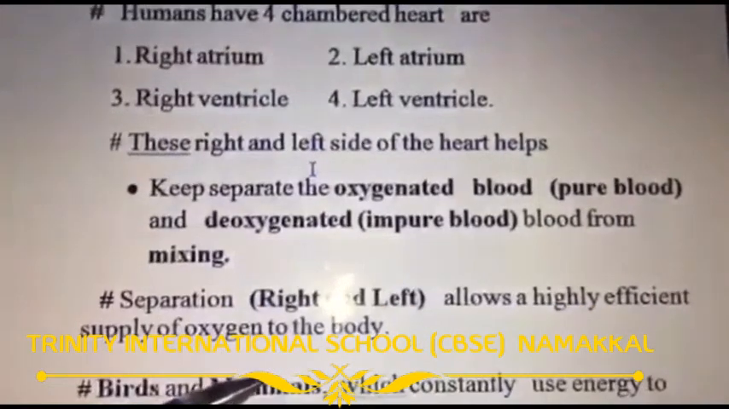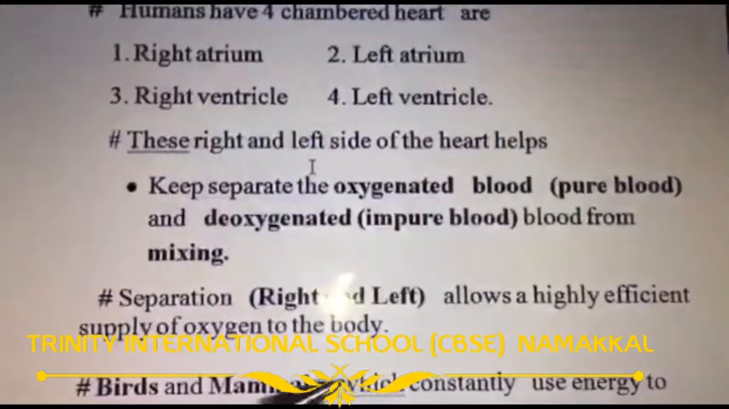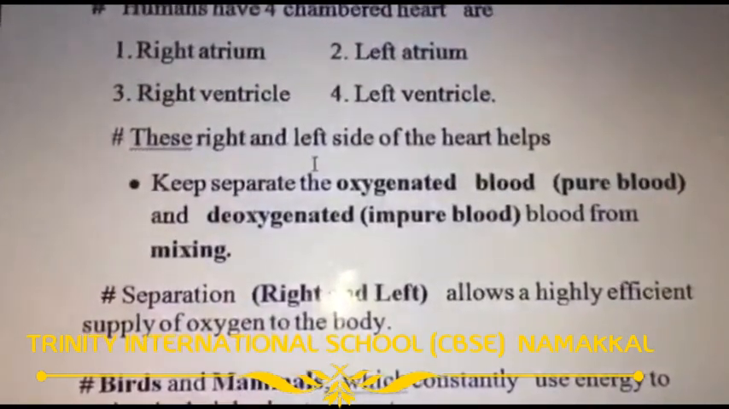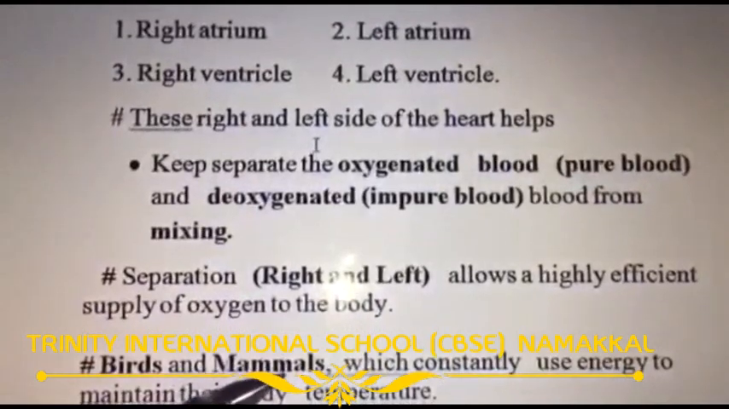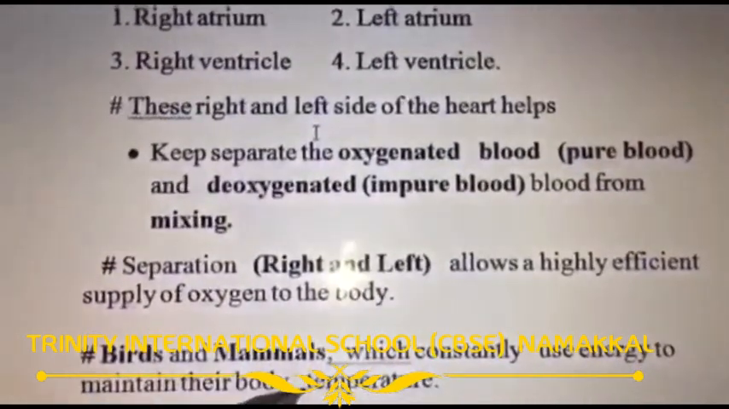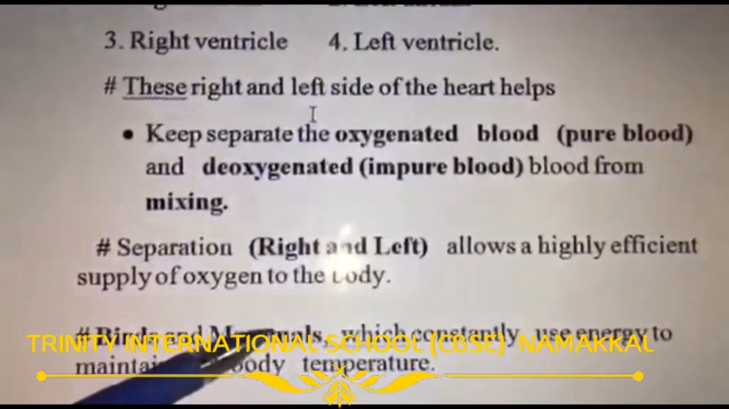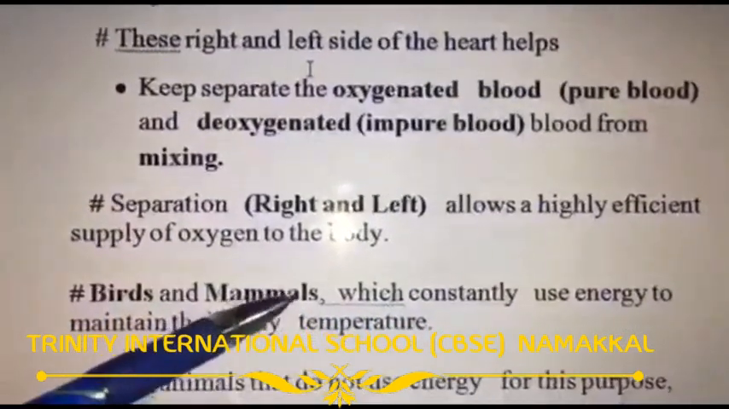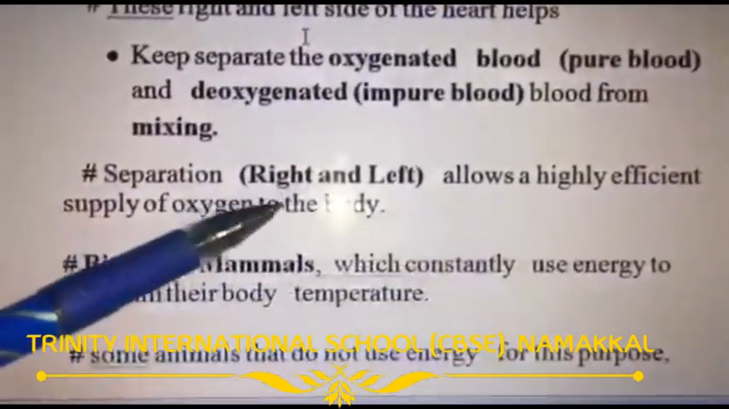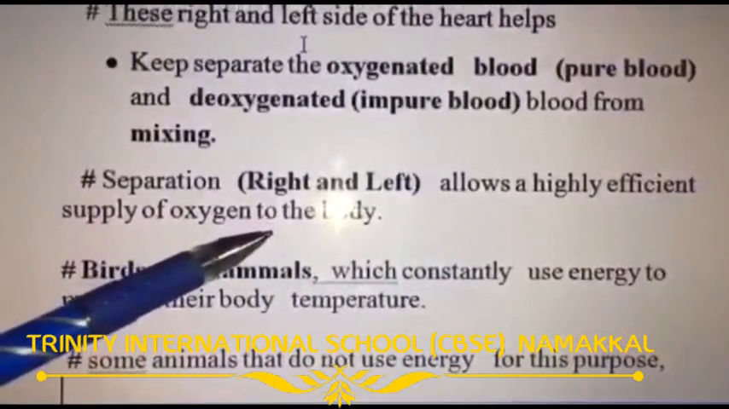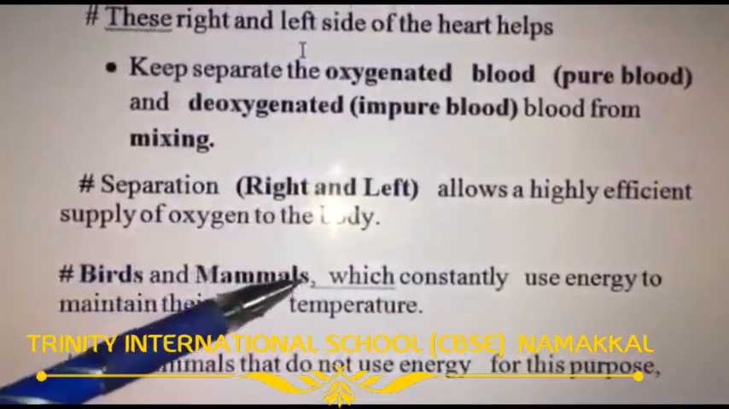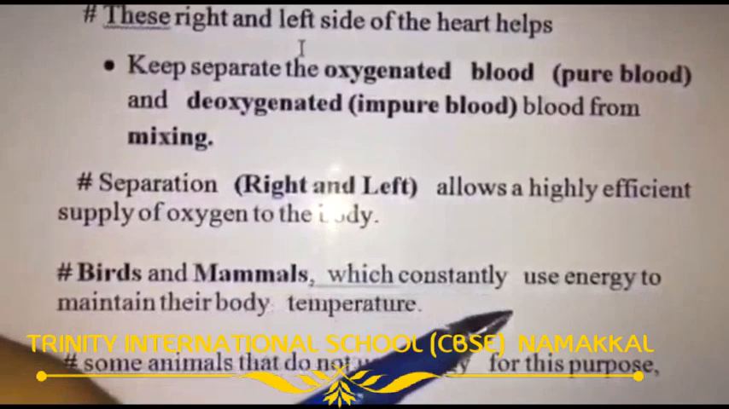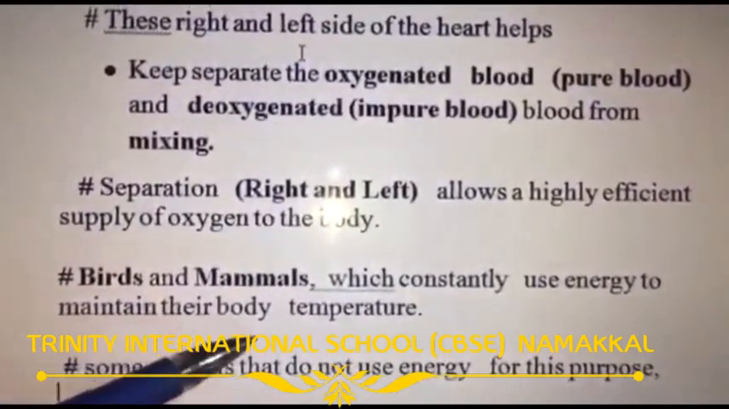Okay. So what is the use of the oxygenated blood? The oxygenated blood contains more energy. The energy is used constantly by birds and mammals. So what is the use of energy? For performing activities and also to maintain the body temperature, animals need energy. The energy is rich in oxygenated blood only, so we need oxygen-rich blood. So birds and mammals need energy, then only can they maintain their body temperature.